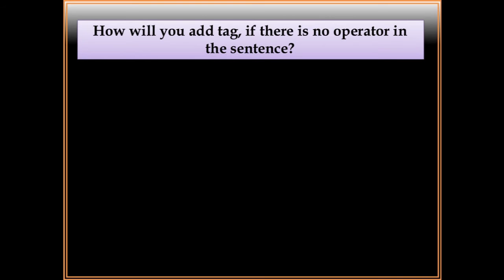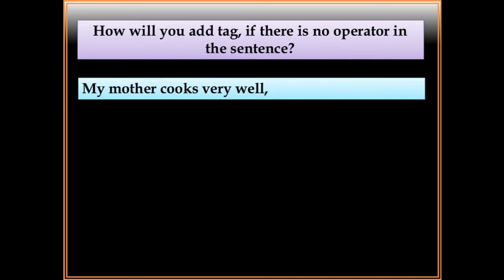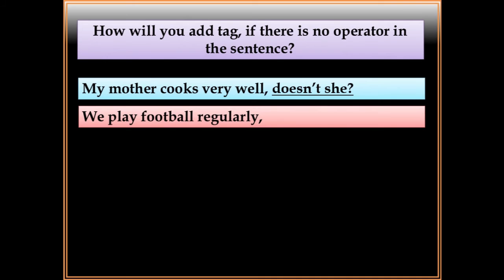And how will you attach a tag if there is no operator in the sentence? Here we have found my mother cooks very well, so we have found cooks, and it takes s or es, so it will be doesn't she. Number 2, we play football, play has no s or es, so it will be don't we.